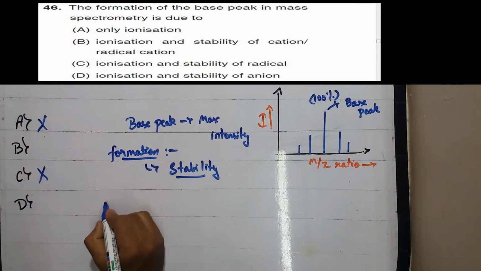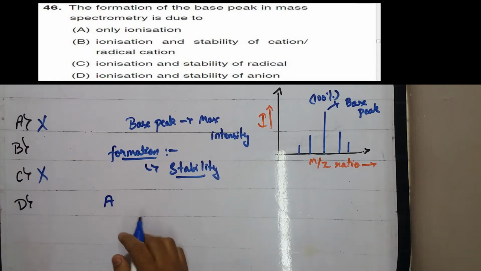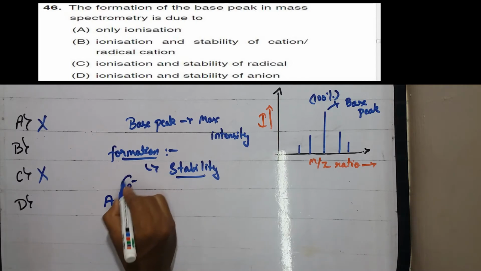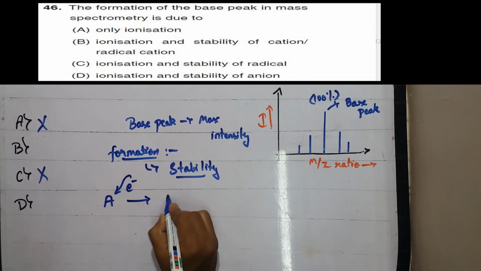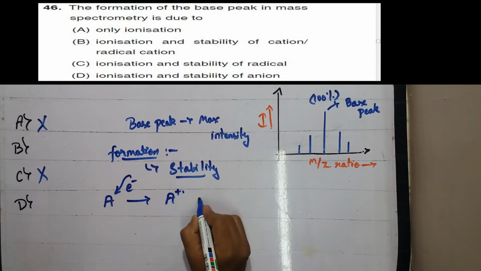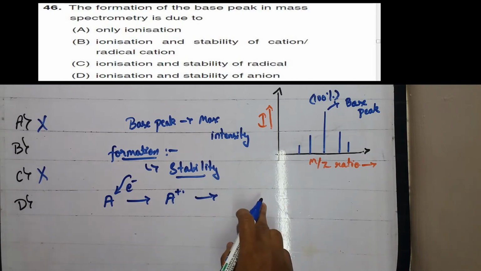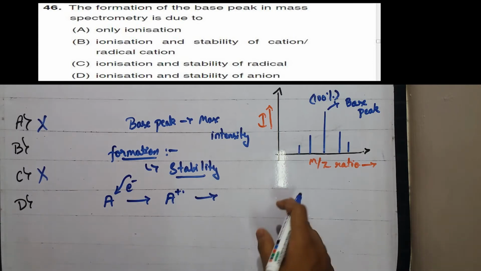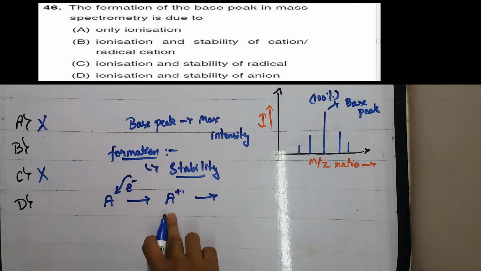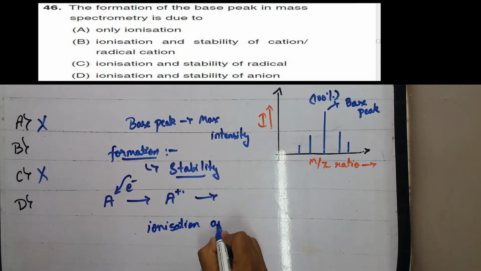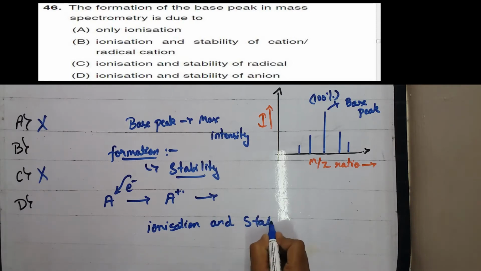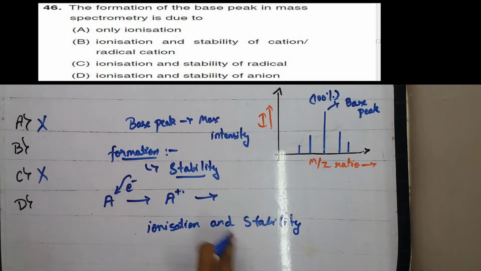Let me consider A as a molecule and the electron is bombarded on it. So it forms a cationic radical, and further the daughter radicals are formed. As we can see, only the cation and cation radicals are formed, hence the ionization and stability of cation or cationic radical is responsible for the base peak.